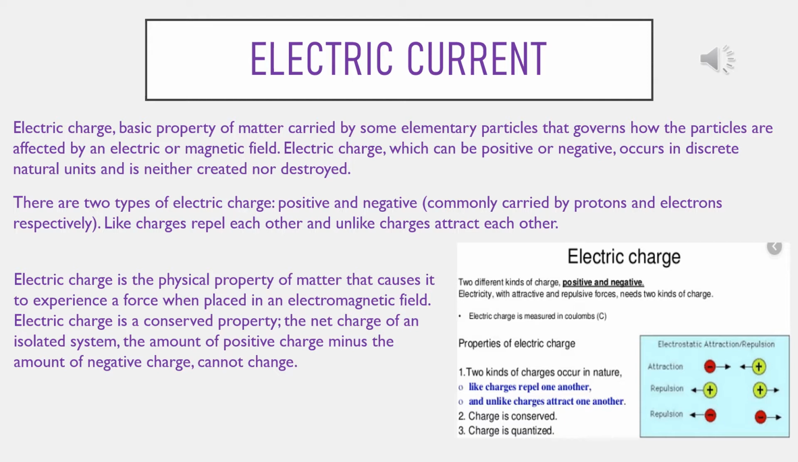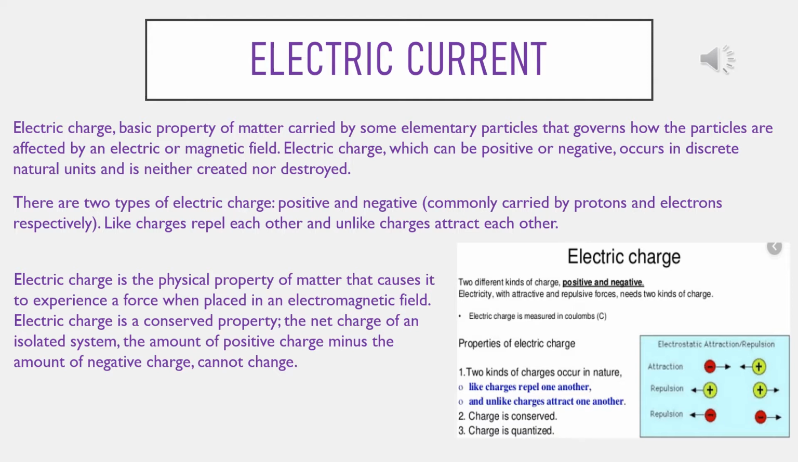Now, properties of electric charge. Two kinds of charges occur in nature. Like charges repel one another and unlike charges attract one another. Charge is conserved. Charge is quantized. See the diagram. Attraction occurs when a positive and a negative charge come together, but repulsion occurs when two positive or two negative charges come face to face.